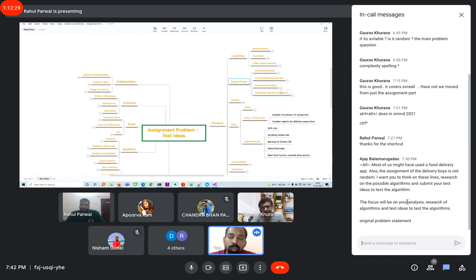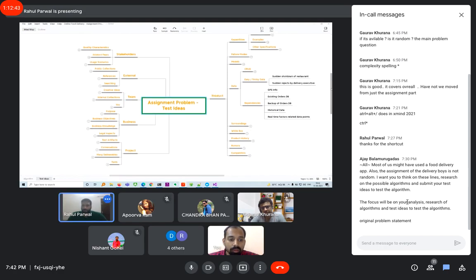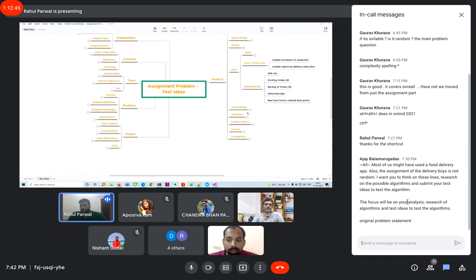You are testing the implementation of it, or the usage of it, right? You are not testing the algorithm. Correct. So test in isolation. I think that would be the mind map. Test the algorithm.